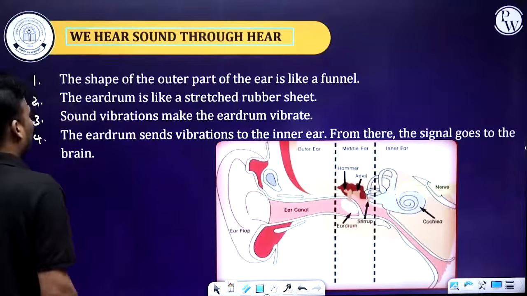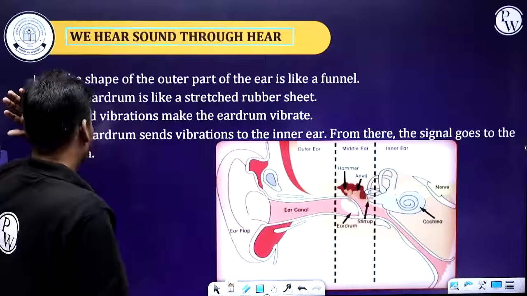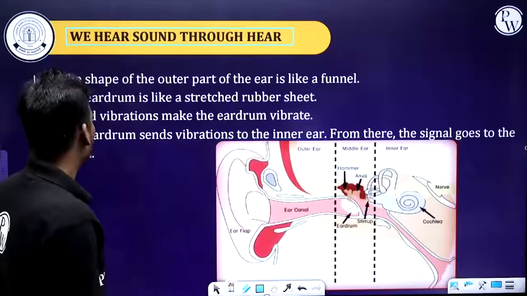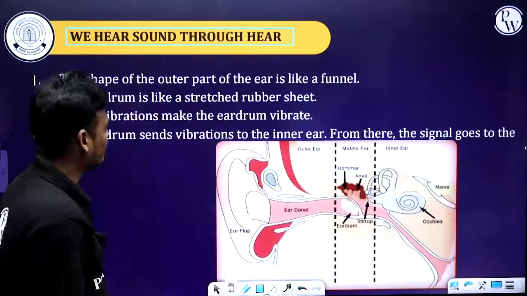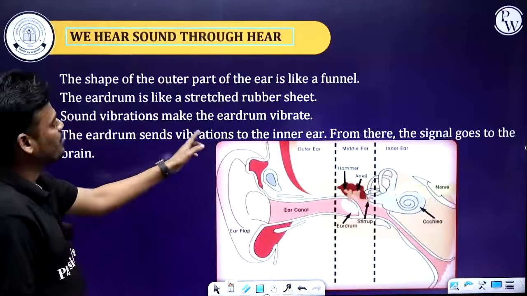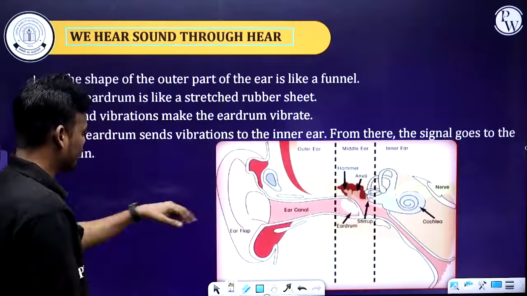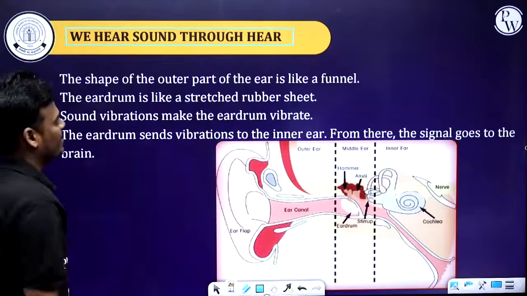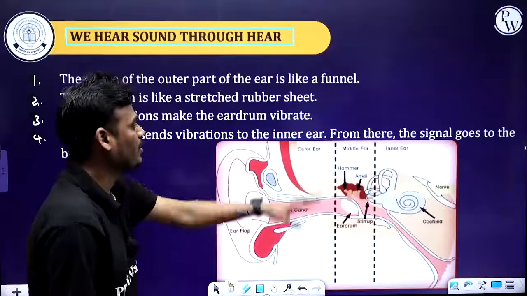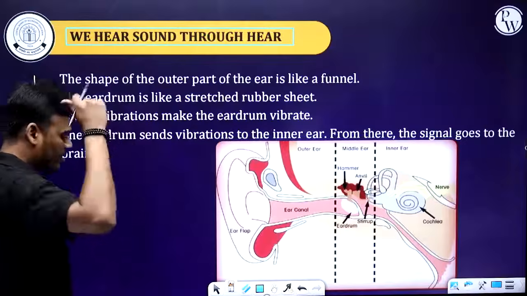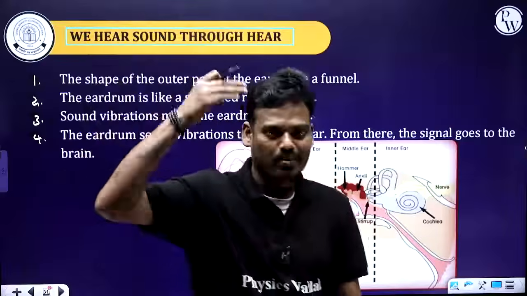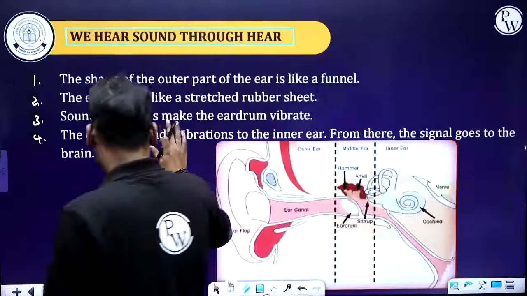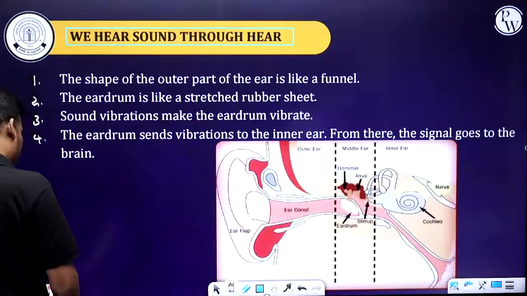Here you can see the shape of the outer part of the ear is like a funnel, and the eardrum is like a stretched rubber sheet. The sound vibration makes the eardrum vibrate inside the ear. The eardrum sends the vibration to the inner ear. From there, the signal goes to the brain. In the brain, the process takes place, and you are able to hear a sound. You'll be learning this in detail in biology.